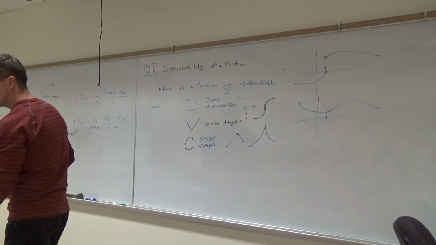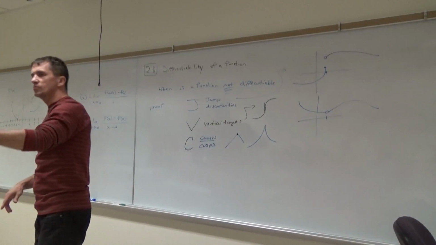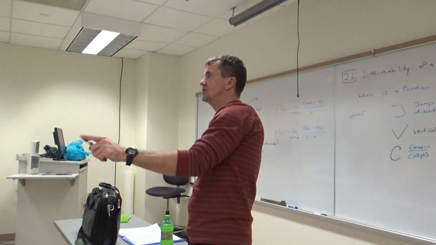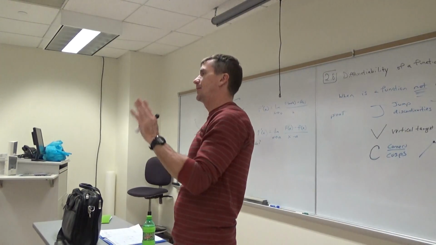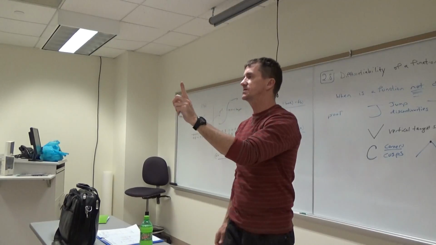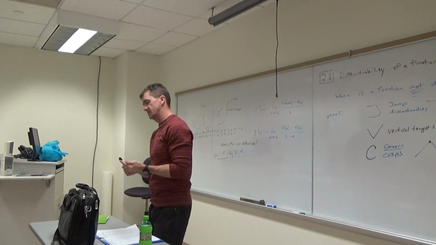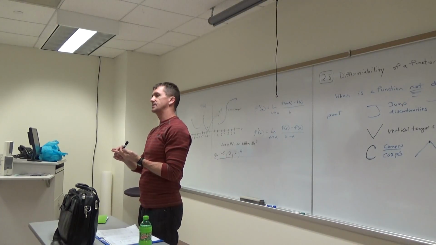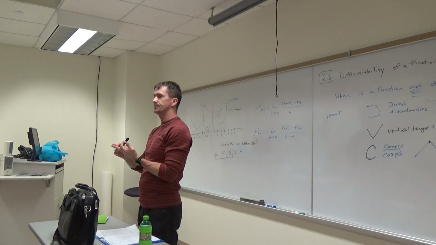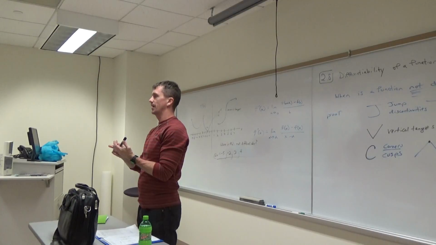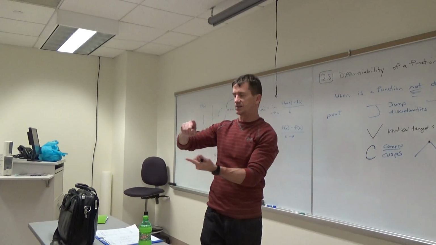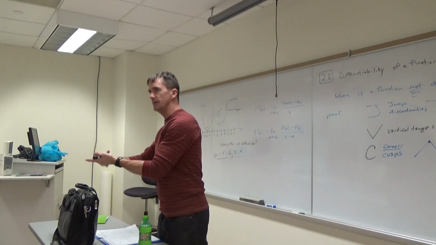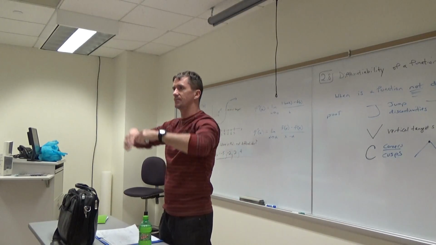We won't do a proof for this problem, but I do want you to think about, I'm going to put something on the board, I'm going to put a piecewise function, and I'm going to ask you about three things. Does the limit exist? Is the function continuous at the point? And is the function differentiable at the point? All right? Now, before I do that, I think we should put a phrase with the words differentiable, continuous, and limit. We should make a little diagram for that.